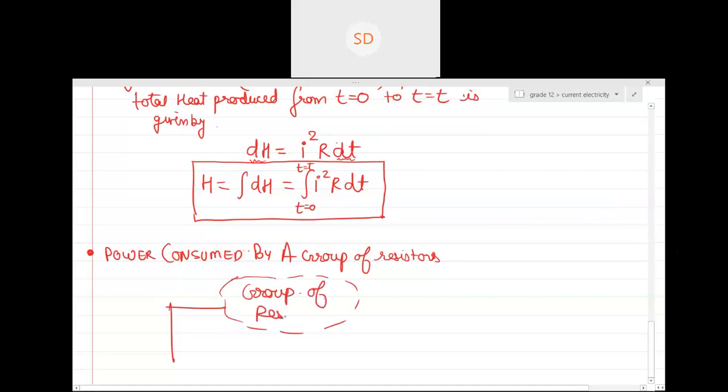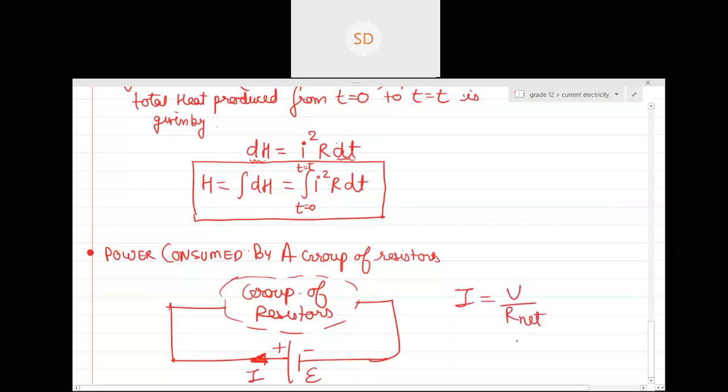You know how to deal with the combination, right? Whatever the group of resistors is, if you have connected it across a battery of EMF E, plus and minus, and a current I is flowing through it, we know I is basically V by R net. This we know, right? But what is V?